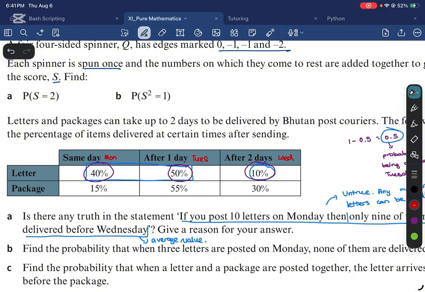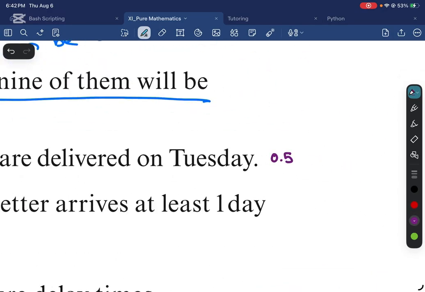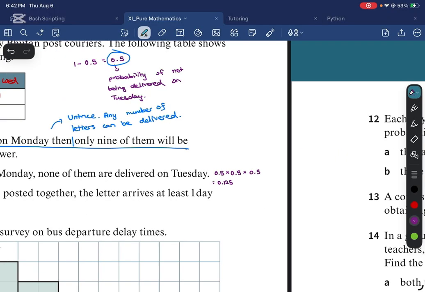These are the two situations that are favorable to us. We don't want a letter being delivered on Tuesday. So if you add them together, you get 50%. So basically, we want the first letter to be delivered on Monday or Wednesday, which has a 50% chance, the second letter and the third letter to be the same. So if you put this in your calculator, you get 0.125. All right, so we are done with B.